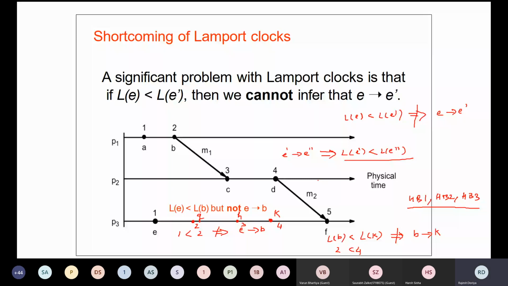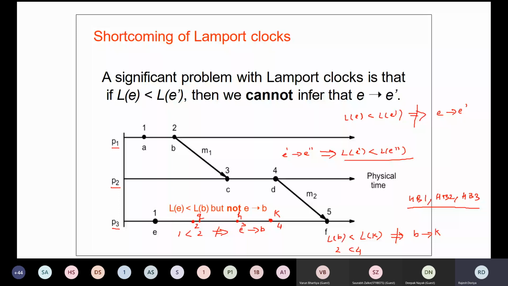Students, are you getting my point? Yes, sir. Okay, so this is Lamport's clock. Now what is the solution? Each process was carrying only knowledge about its own local clock. P1 was managing its own clock, P2 was managing its own clock, here L2, and P3 was managing its own clock.